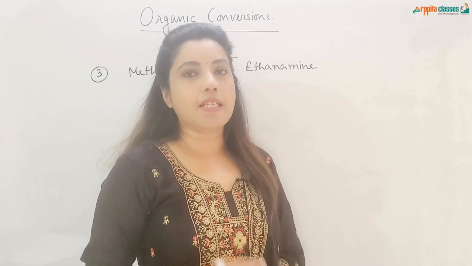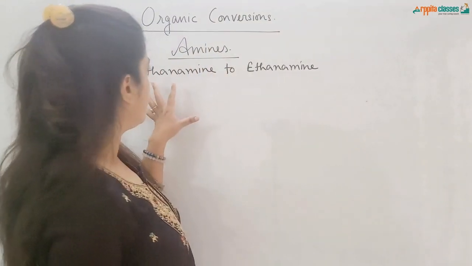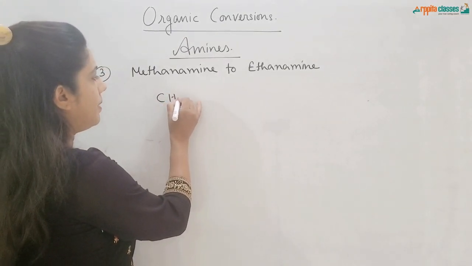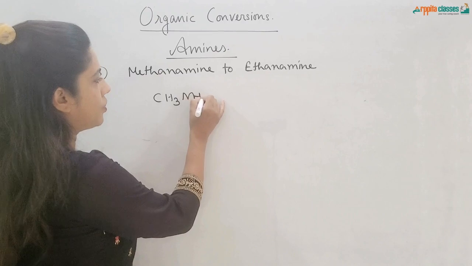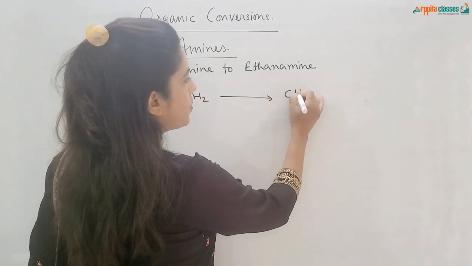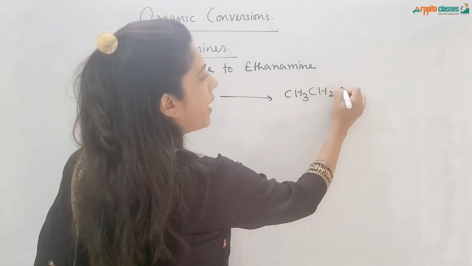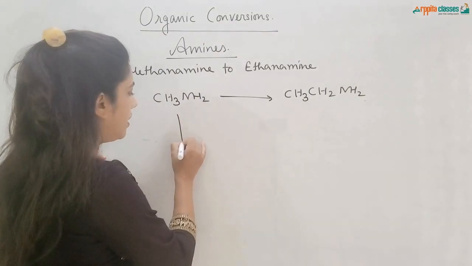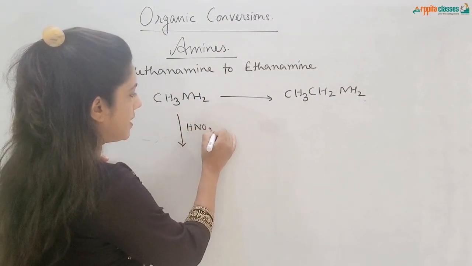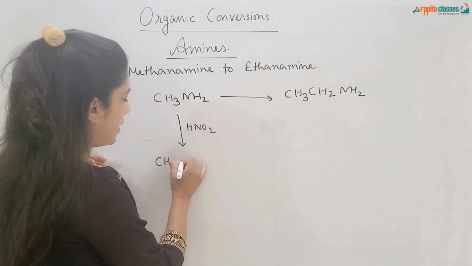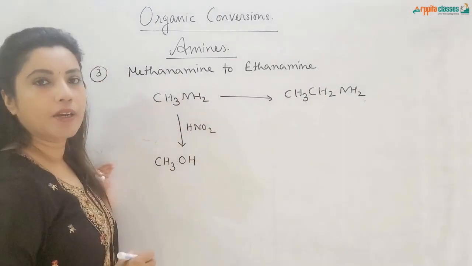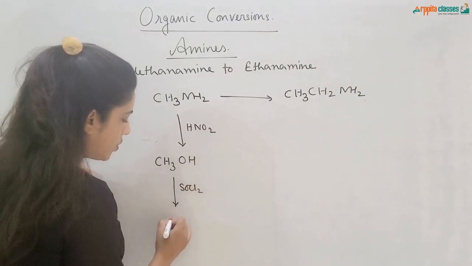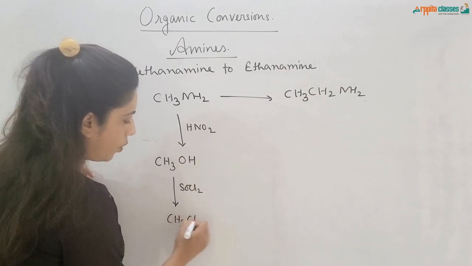The next conversion is a step-up reaction where we need to convert methanamine to ethanamine. The structure of methanamine is CH3NH2. We need to convert this to CH3CH2NH2. There are two carbon atoms here. So first we will treat this with HNO2, nitrous acid, so that we convert it into CH3OH, methyl alcohol or methanol. Now we'll treat this with SOCl2 so that we can convert it into chloromethane.